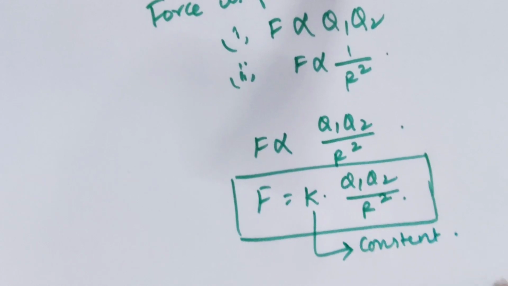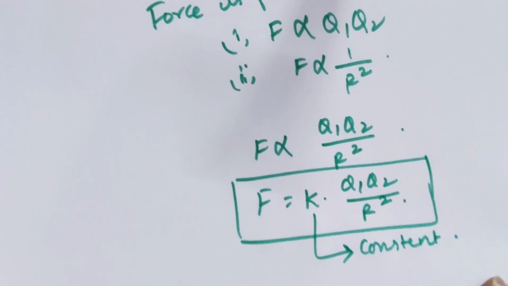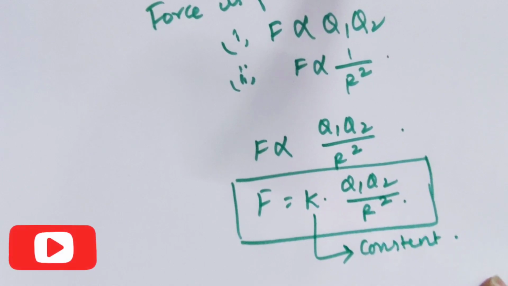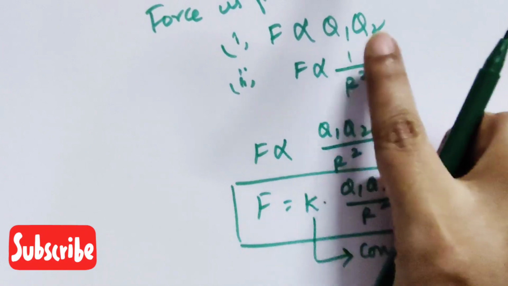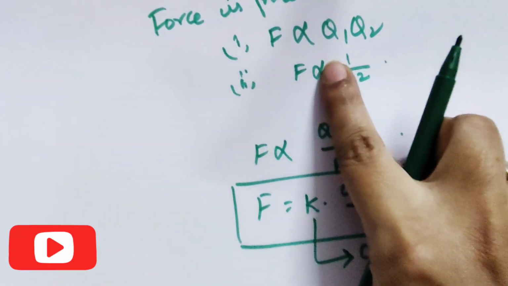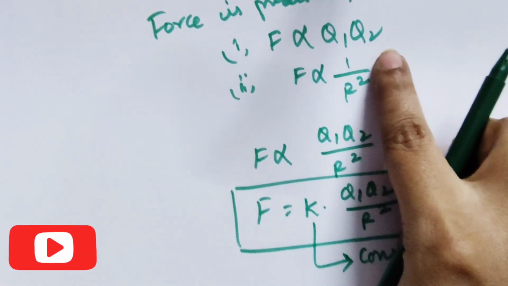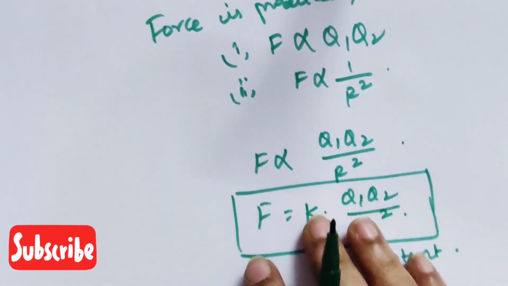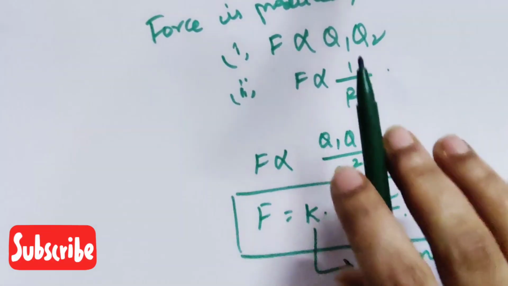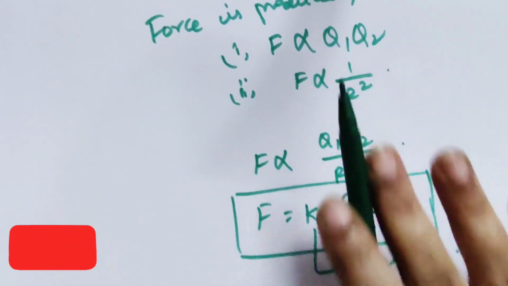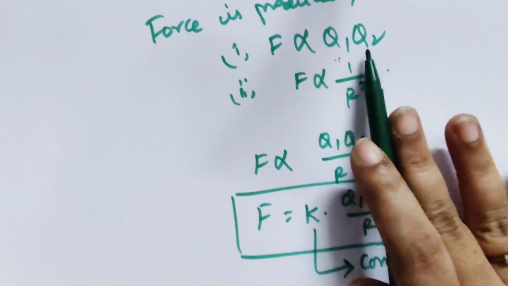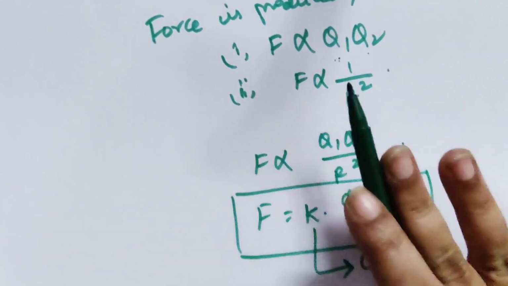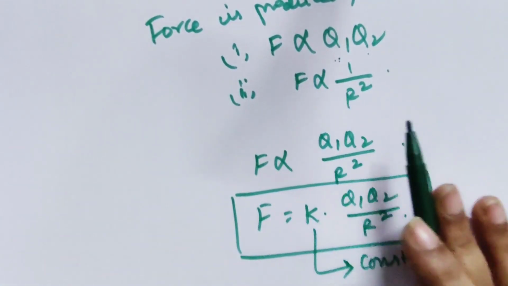Here you can also tell that if the charges Q1 and Q2 are of opposite polarities, there will be an attractive force. If both Q1 and Q2 are both positive or both negative, the force will be a repulsive force. If these are of the same charges, either both positive or both negative, there is no attraction; in the sense that there will be a repulsive force.